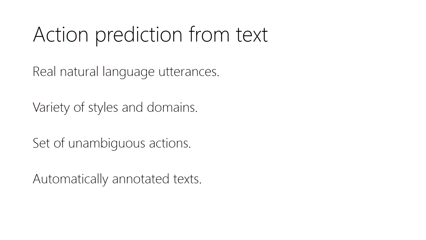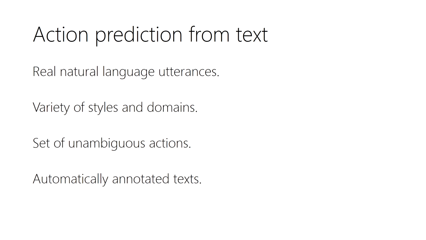If we want to do this, we want our dataset to have a set of properties. First, we would like real natural language sentences or documents, ideally written by many users with different styles and domains, so we can mitigate the effect of potential biases.